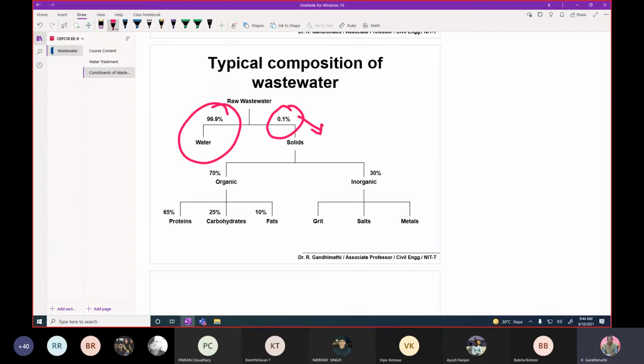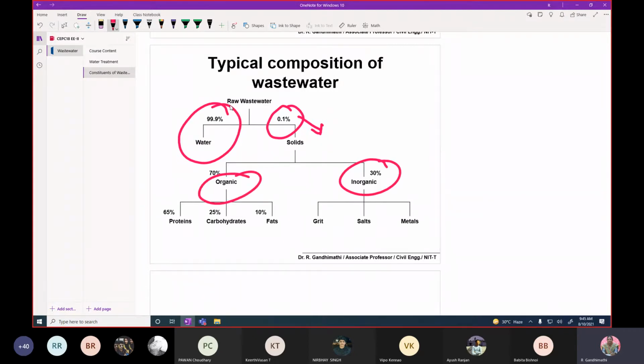If you are discharging wastewater with 0.1% solids, that is full of organics in nature. Mostly 70% of the solids are organic in nature, and then it is creating a lot of problems to the environment. For example, if you are discharging these organic impurities into the receiving water without any treatment, it may consume a lot of dissolved oxygen in the water. That I will explain later. And then the remaining 30% is inorganic.